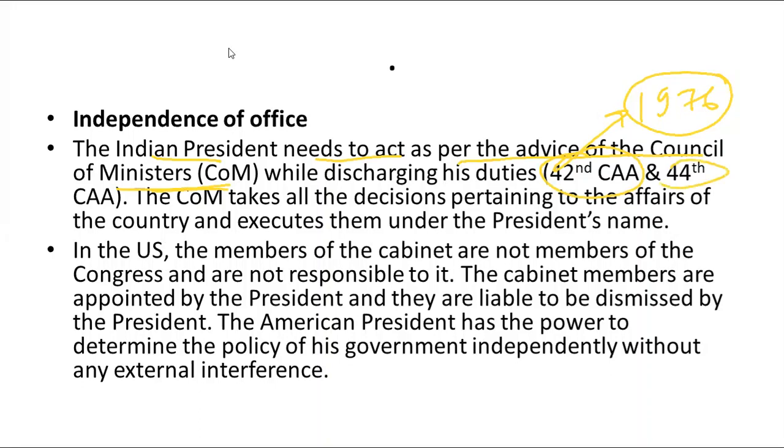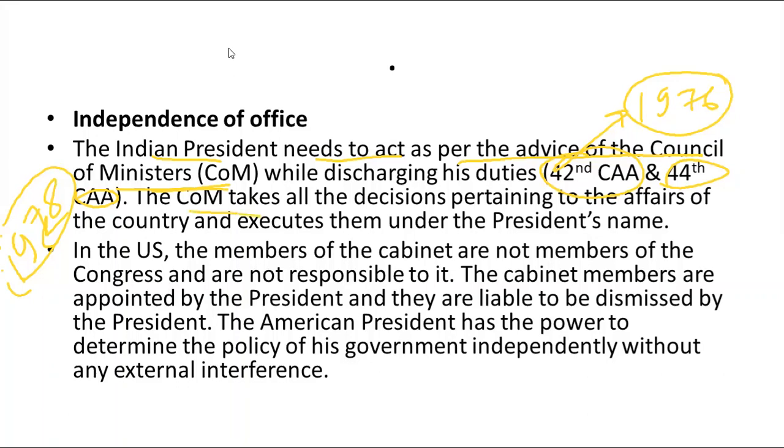But it was the 44th Constitutional Amendment Act of 1978 that allowed the president to send back the advice once, asking the council of ministers to reconsider it. But once the council of ministers again comes up with the same advice, the president has no other option but to agree with what the council of ministers is advising him. He has to act according to that.